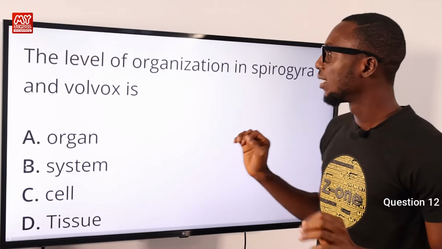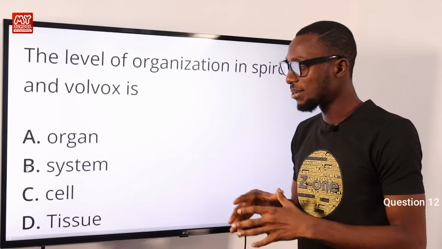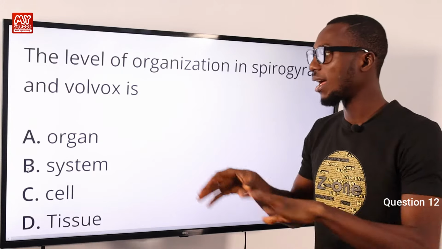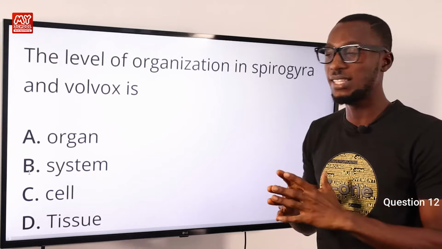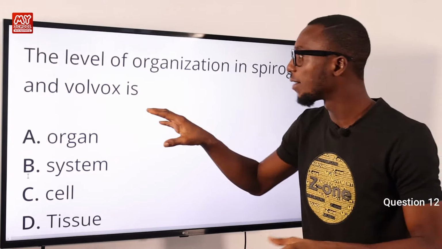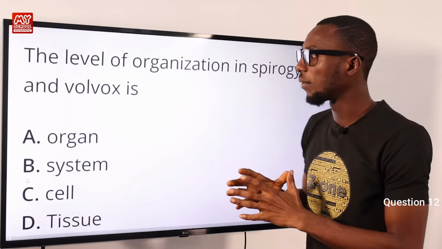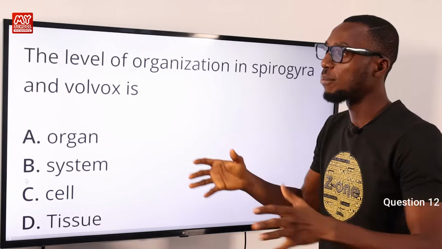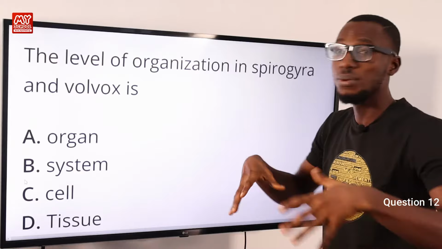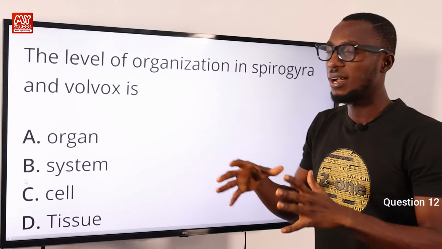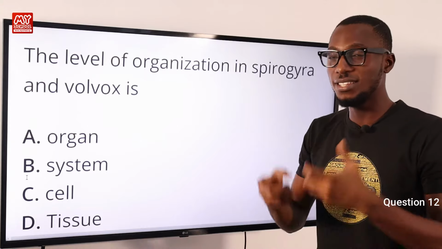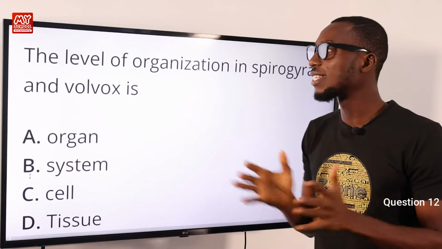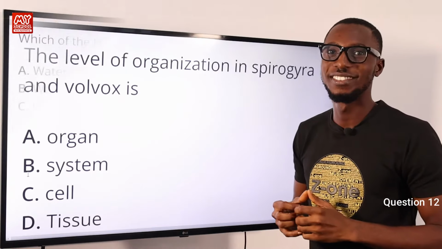Question 12. The level of organization in Spirogyra and Volvox is what? It's still the cell level, although these are simple multicellular organisms. One exists in colonial form and the other in filamentous form. They belong to the kingdom Plantae, the phylum Thallophyta. All the cells that they contain exist as independent units, so they still operate at the cell level. So the correct option here is option C for cell organization.